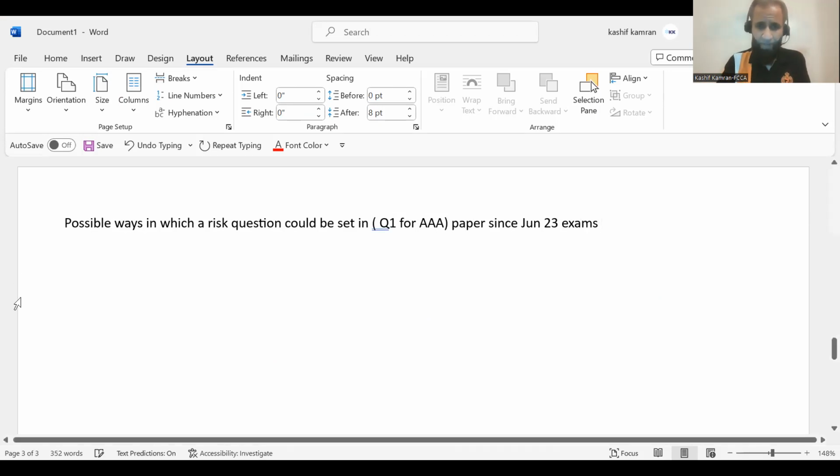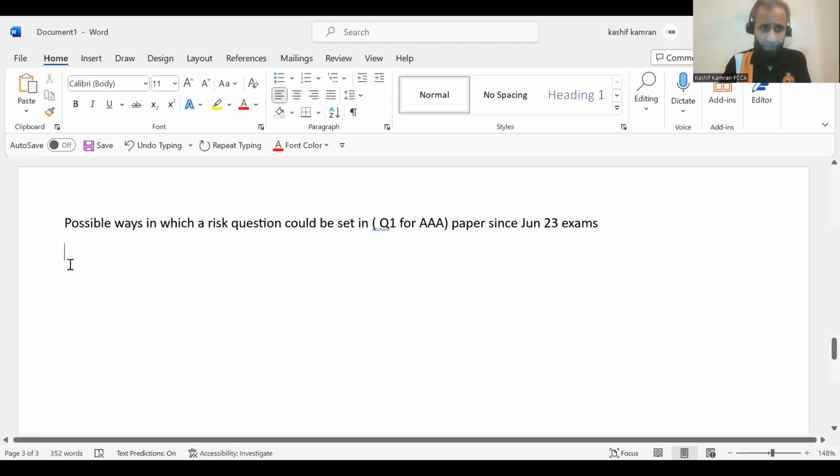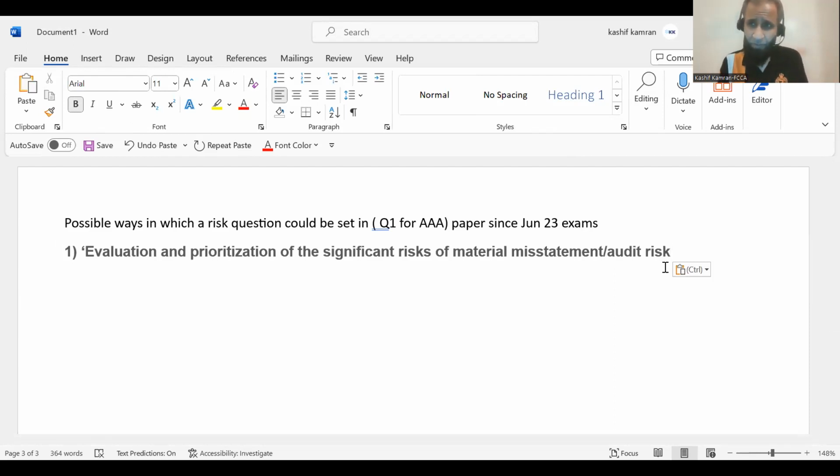So one of the possible ways is the one given by the examiner. Let's copy paste that. Number one is this: evaluate and prioritize the significant risk of material misstatement. I even covered that in my previous video on the YouTube channel. How would you go about evaluating and prioritizing the significant risk? I've just done a video on this prior to this one, and you can watch it on my YouTube channel. This is the way we have been looking at a question since September 22.